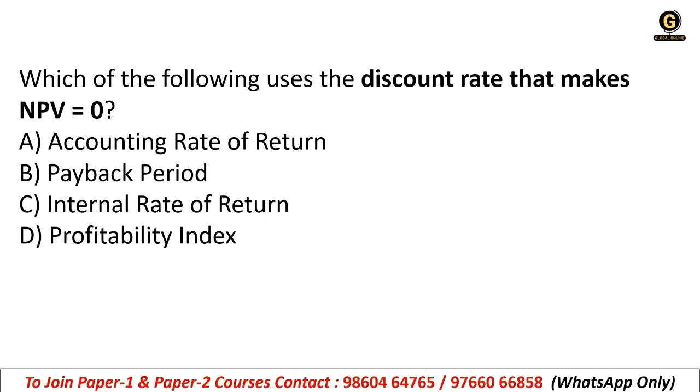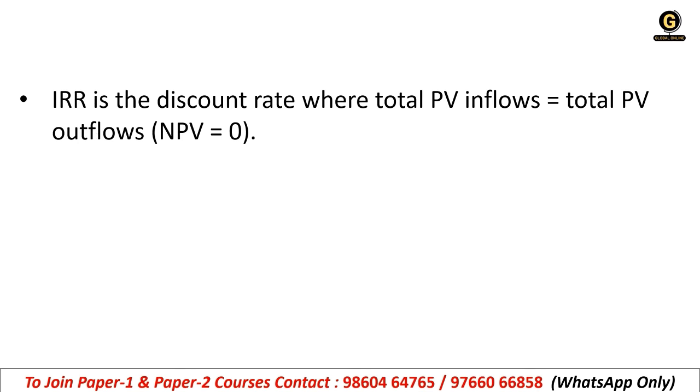Clear? Next, which of the following uses the discount rate that makes NPV equal to 0? Accounting rate of return, payback period, internal rate of return, or profitability index. Okay, so it is internal rate of return, which we call IRR in short. Correct. See, IRR is the discount rate where total PV inflows is equal to total PV outflows, right? That is why NPV will be equal to 0.